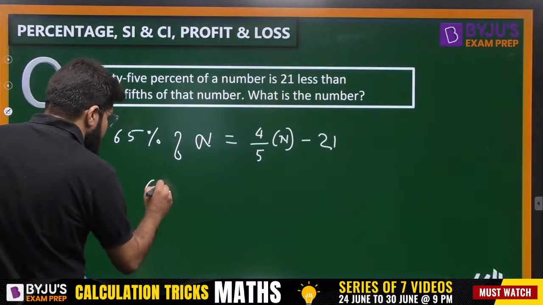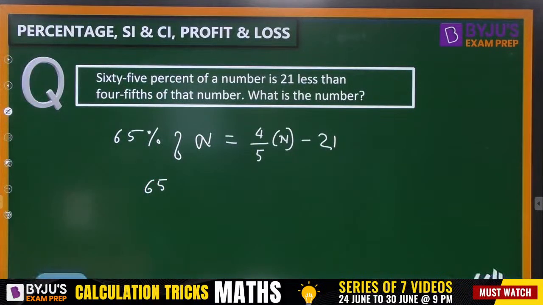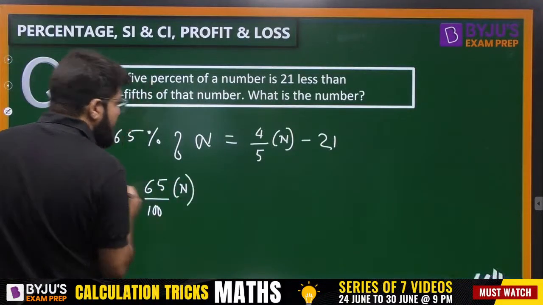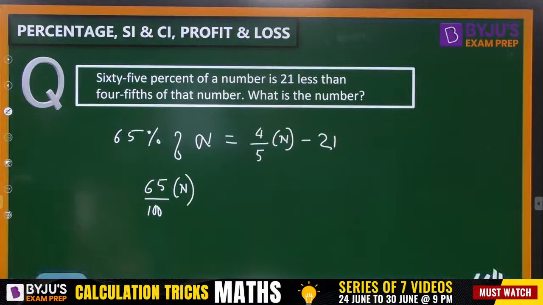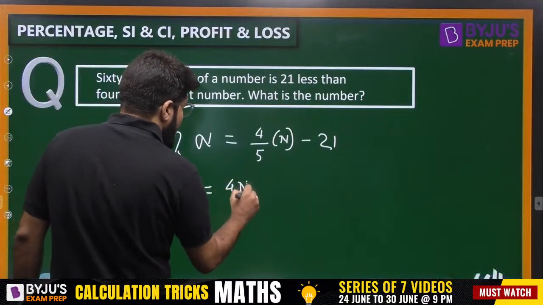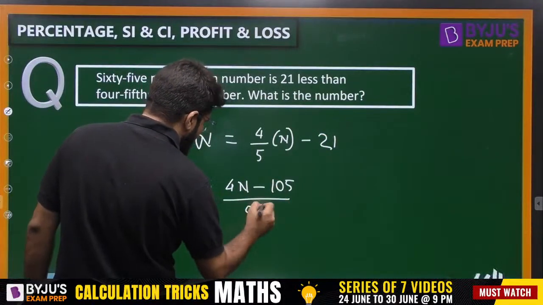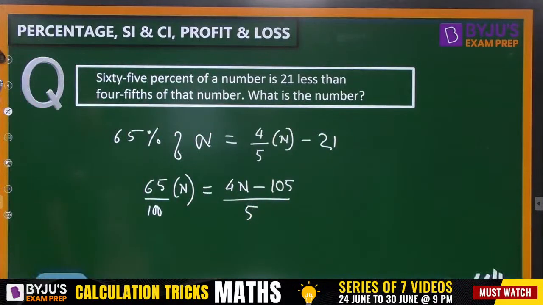So 65% of n. Now, how do you convert 65% of any number? It is basically 65 upon 100 into n, isn't it, guys? And that will be equal to 4n by 5 minus 21, that is (4n minus 21 into 5, that is 105) divided by 5. A simple equation you need to solve, nothing much here.